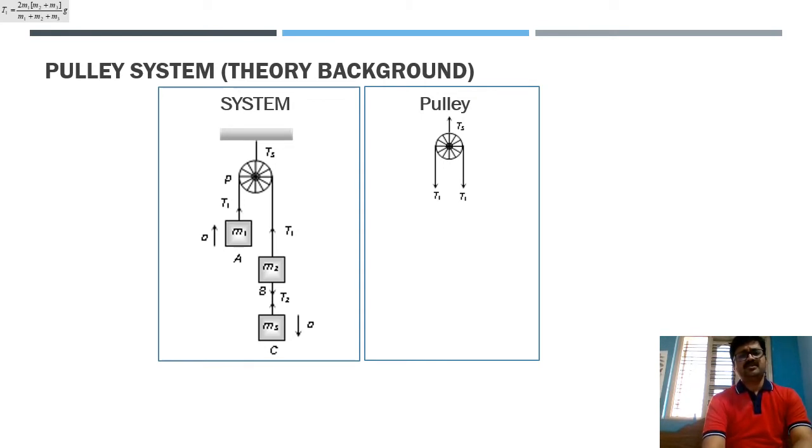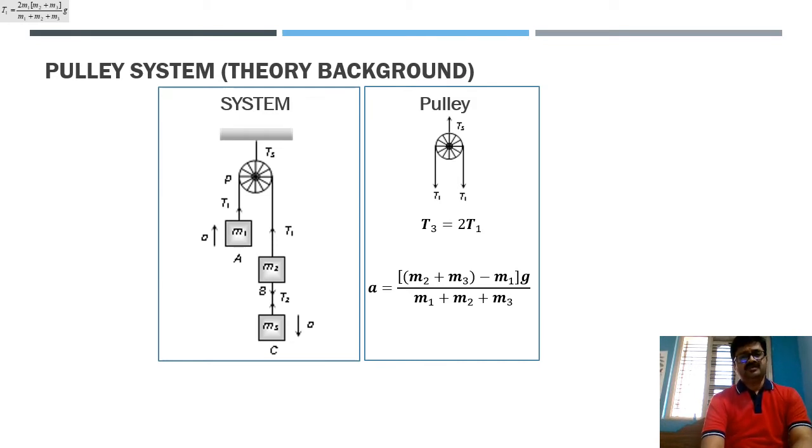As I am mentioning, tension T3 is here and T1 and T2 are acting in the downward direction, as you can notice here. So accordingly we can say that the value of T3 will be equal to 2 times T2. This is the equilibrium condition. So accordingly, acceleration a of the net system can be calculated by using this formula. Please remember this formula and try to calculate this.